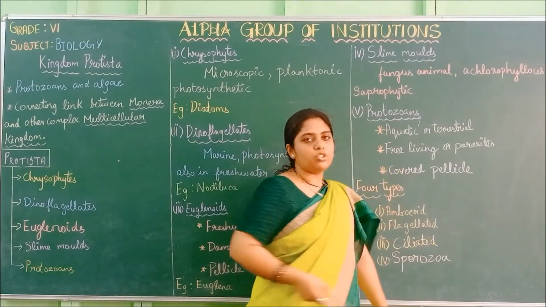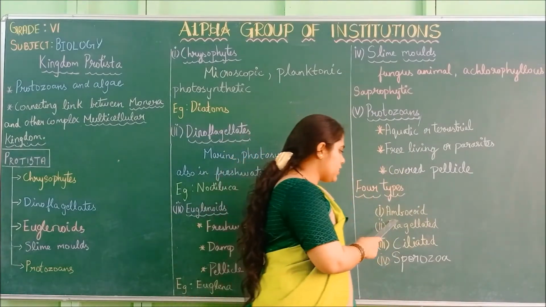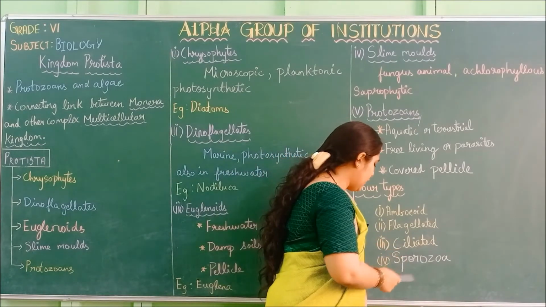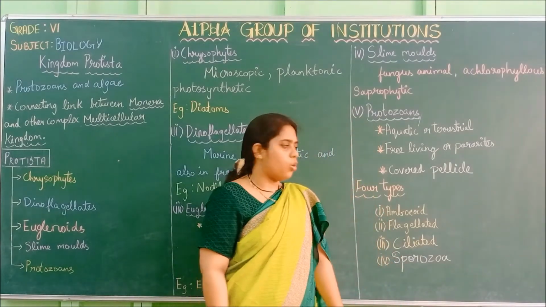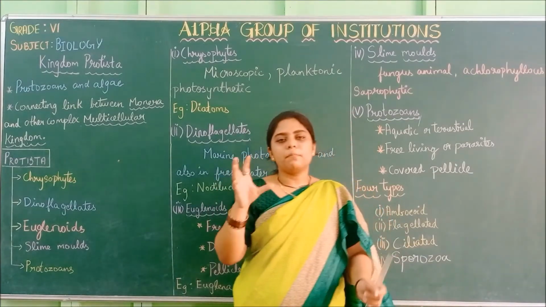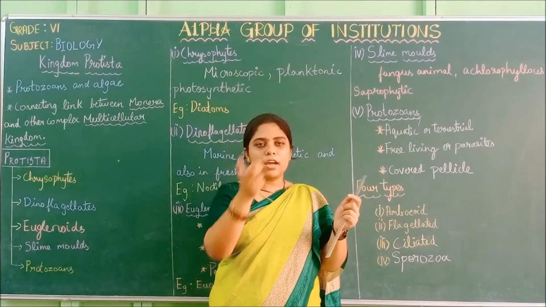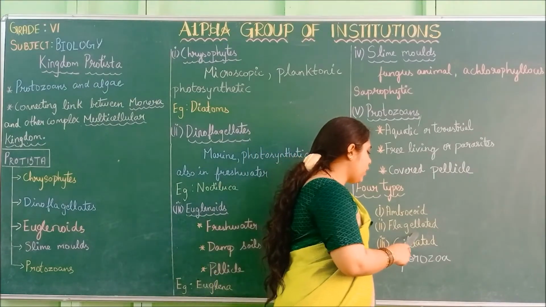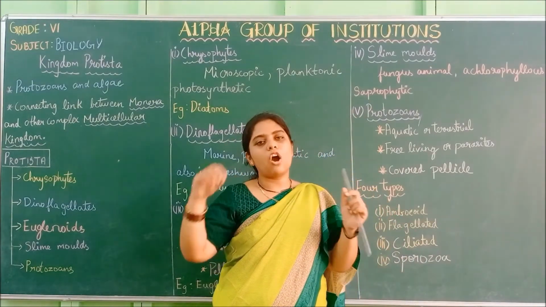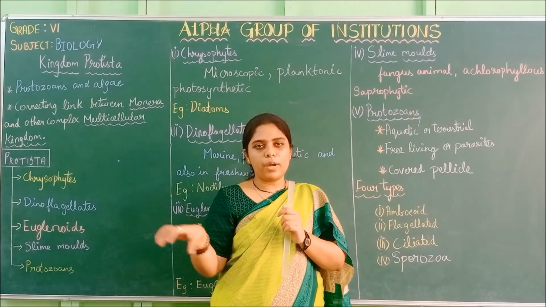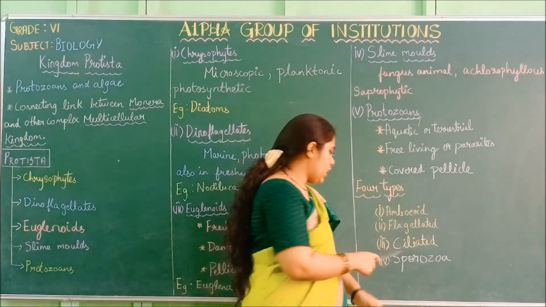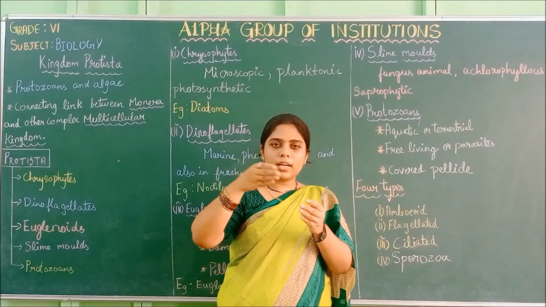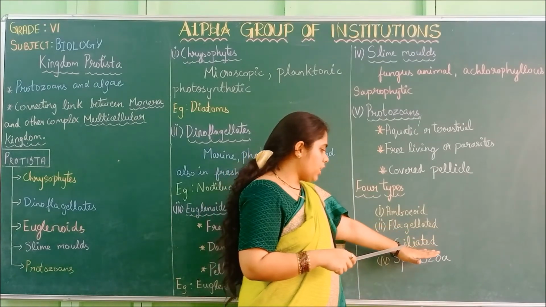So these protozoans are of four types. One is amoeboid, the second is flagellated, the third is ciliated, and the fourth is sporozoa. Amoeboid means the structure is like an amoeba. Flagellated means when long hairs are present for movement, then they are called flagellated. And the third is ciliated. So these hairs, when they are a little shorter, are called ciliated.